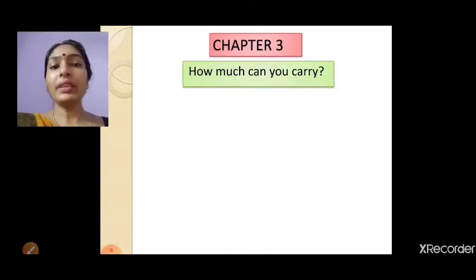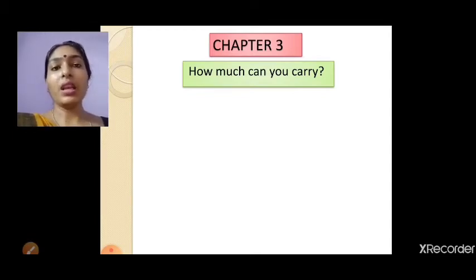So let me tell a story. You all know this story. There were two crows, Golu and Bholu. Golu was very proud and Bholu was simple.